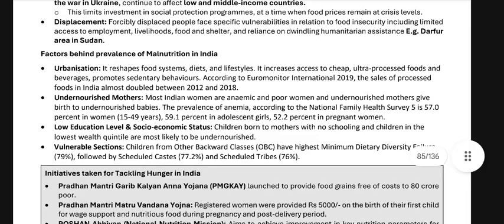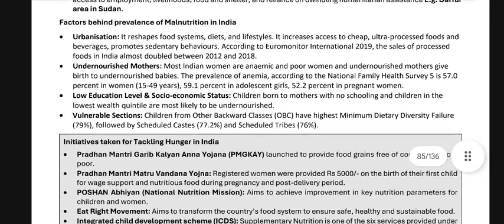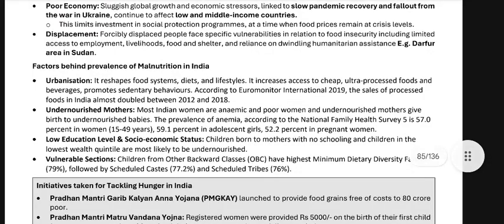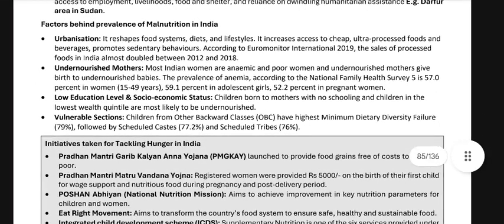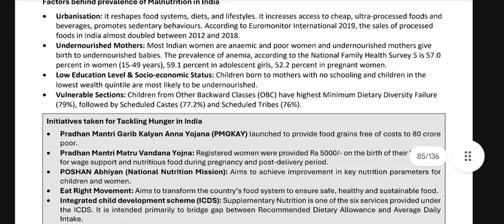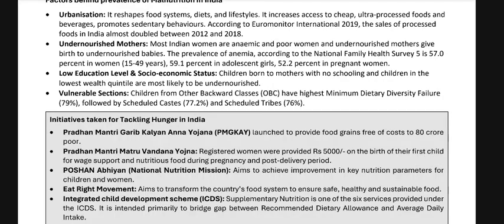Low education level and socioeconomic status: children born to mothers with no schooling and children in the lowest wealth quintile are most likely to be undernourished. Vulnerable sections: children from other backward classes have the highest minimum dietary diversity failure, 79%, followed by the scheduled castes 77.2%, and scheduled tribes 76%.